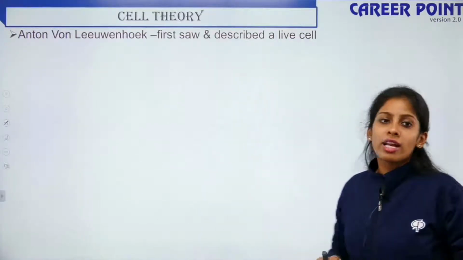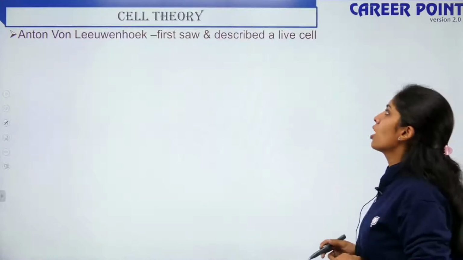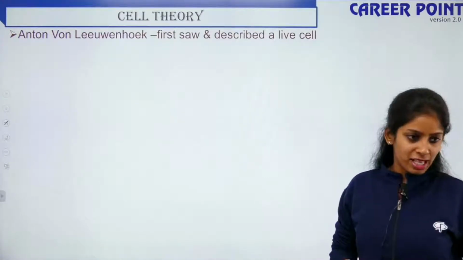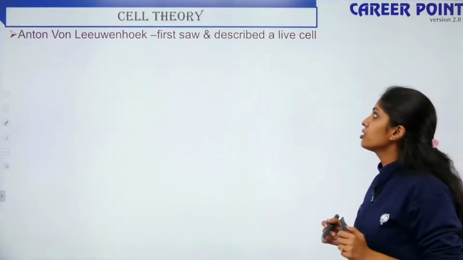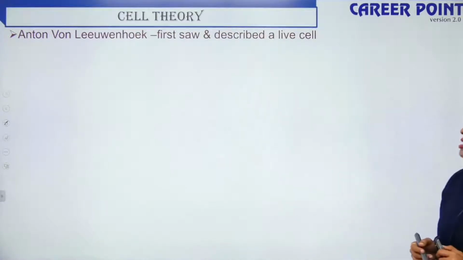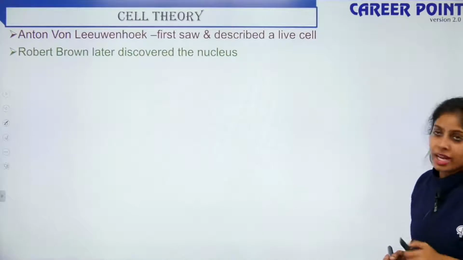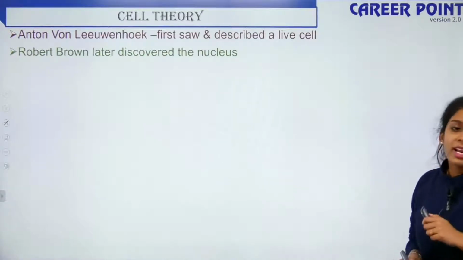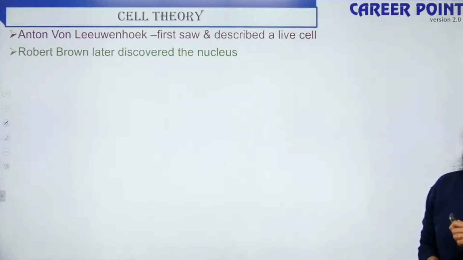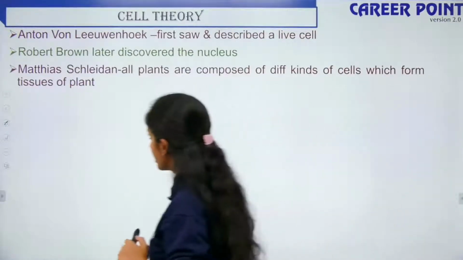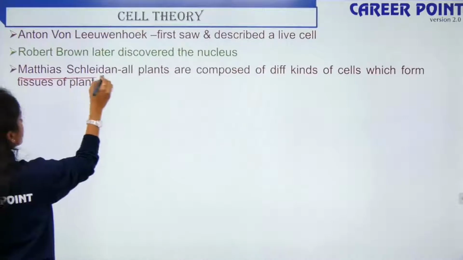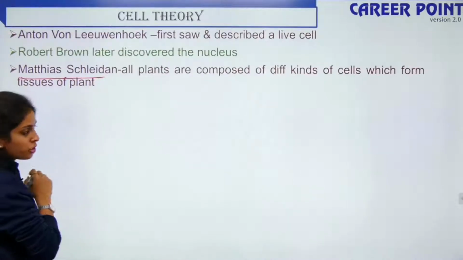So Anton von Leeuwenhoek was the first one who saw and described a live cell, because he was the one who discovered the microscope. Later Robert Brown came and he discovered the nucleus that is present inside the live cells. Then you have Matthias Schleiden. He is another scientist, a botanist, to be sure.